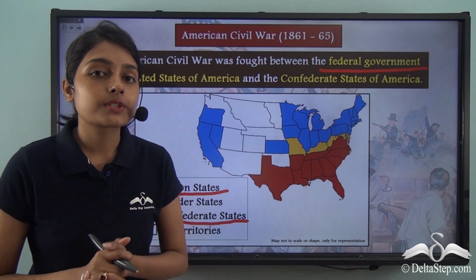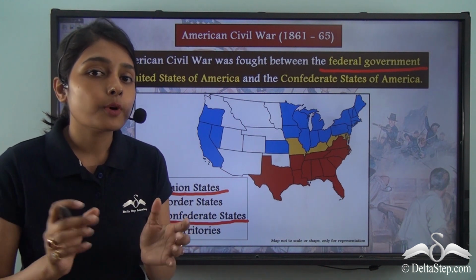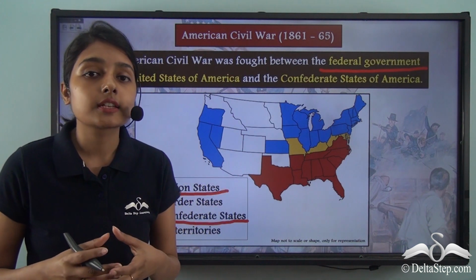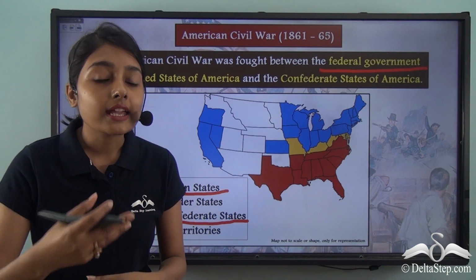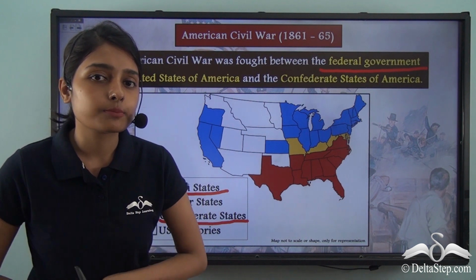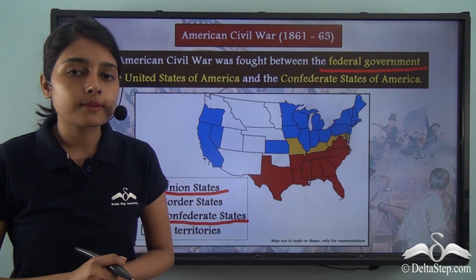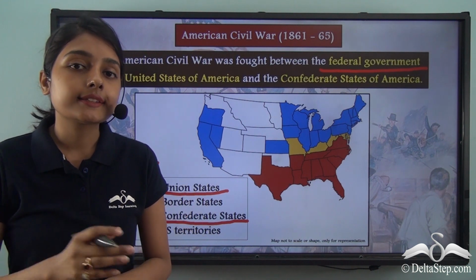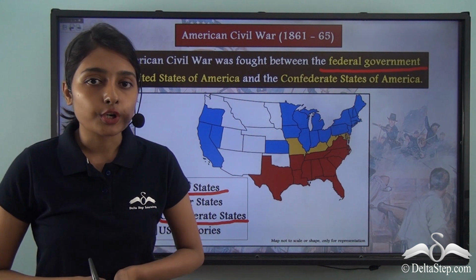Now let me tell you something. This is a point that you should remember. The northern states of the United States of America got an edge over the southern states, and there is a very specific reason behind this. This is something you should definitely remember if you are to understand the American Civil War.